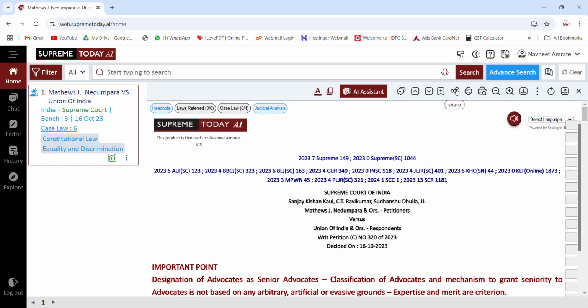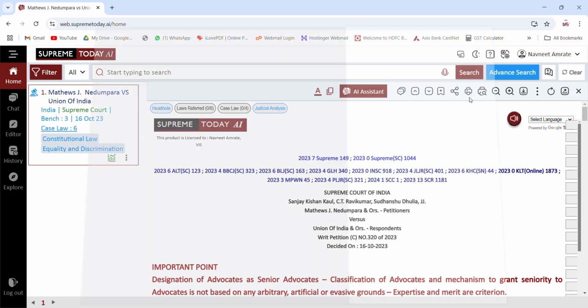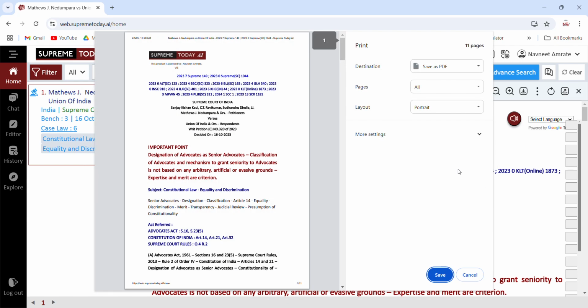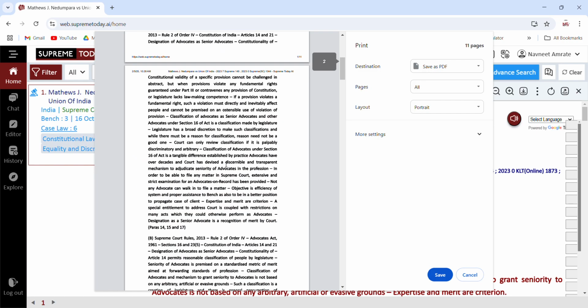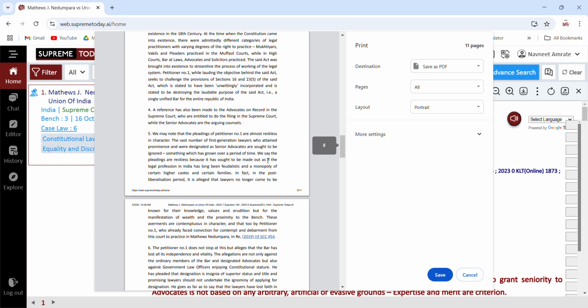You can share the judgment from here. You can share it through mail, Facebook, WhatsApp. You can get it printed, and in the print you will first of all see all the equal citations wherever it has been published, then case details, important points, head note, referred judgment list, followed by the judgment.